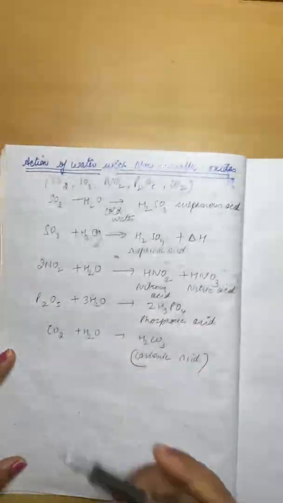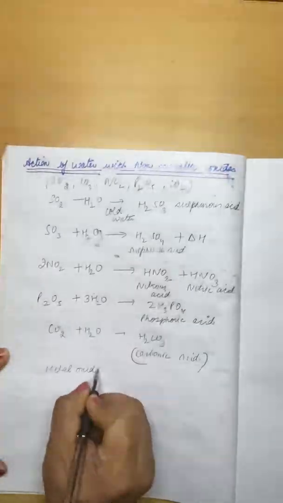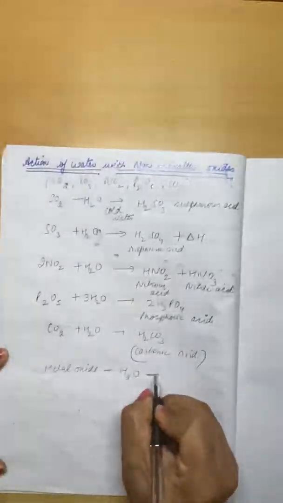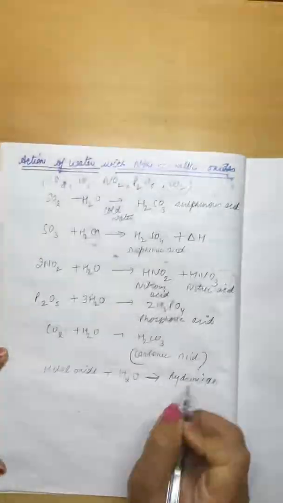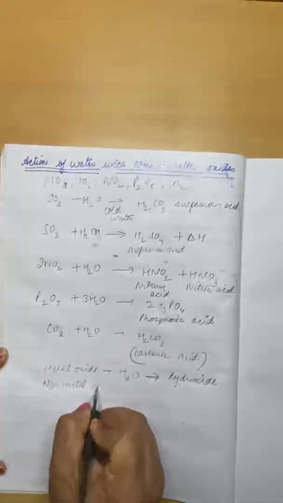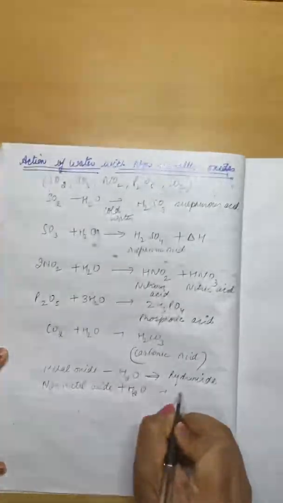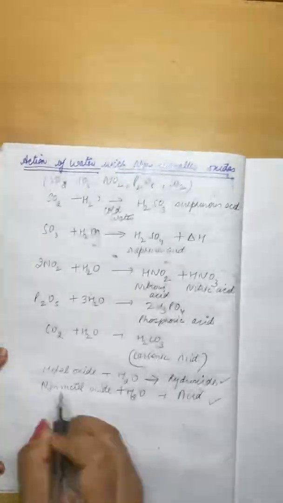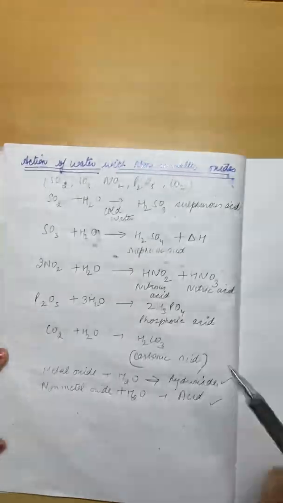So metal oxides react with water to form hydroxides, and non-metal oxides react with water to form acids. Both give different products.